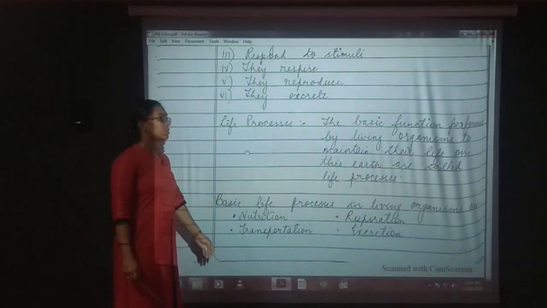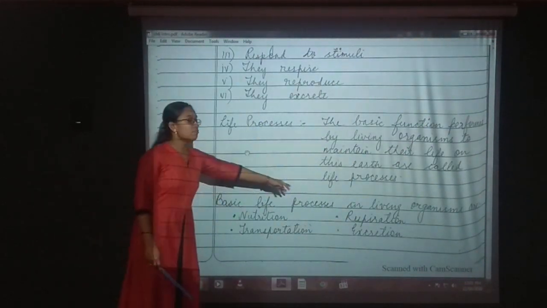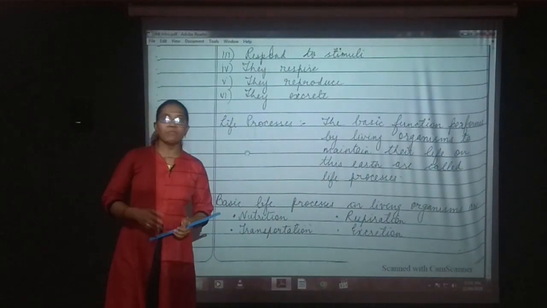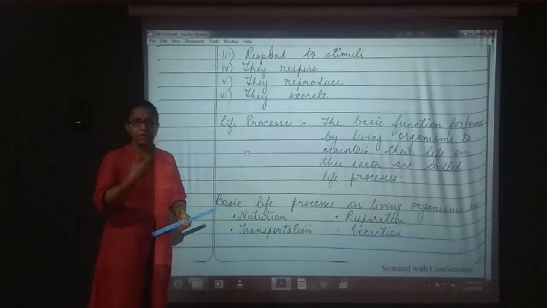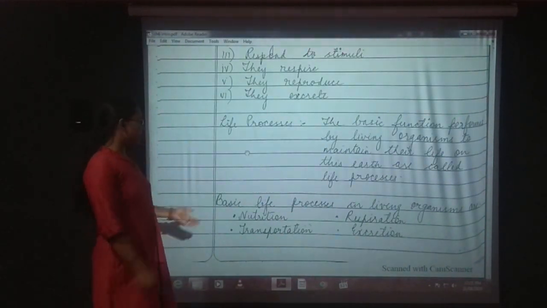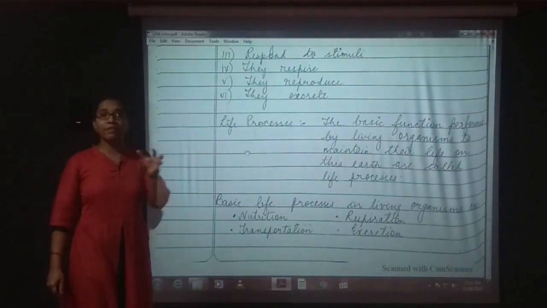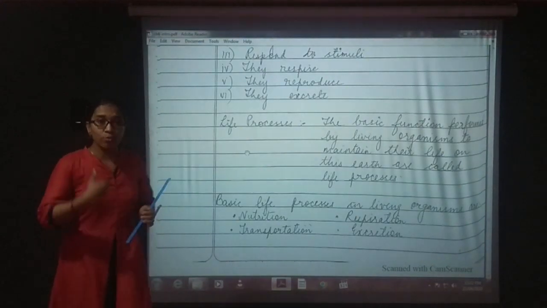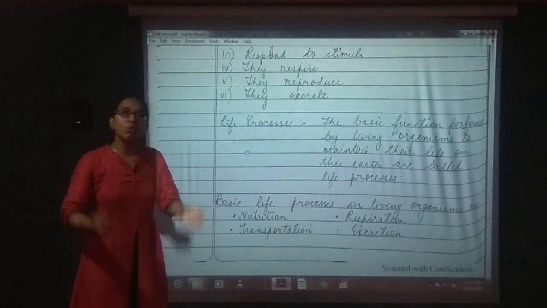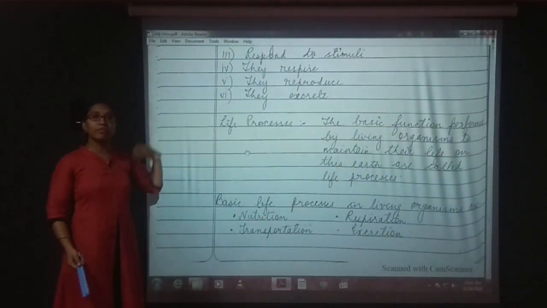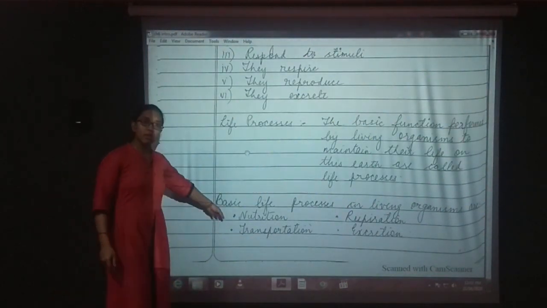The basic life processes in living organisms include nutrition, as I told you, the intake of food. Next is respiration. We will study in detail about respiration in the next lectures. Respiration means the inhale or exhale of oxygen. Next is transportation. As soon as the food enters our body, it will be giving some kind of energy. That energy needs to reach our toes. Our toes also have blood circulation. So how does the transportation of the material that we have eaten, in the form of energy, reach different parts of our body? That we will learn in transportation.